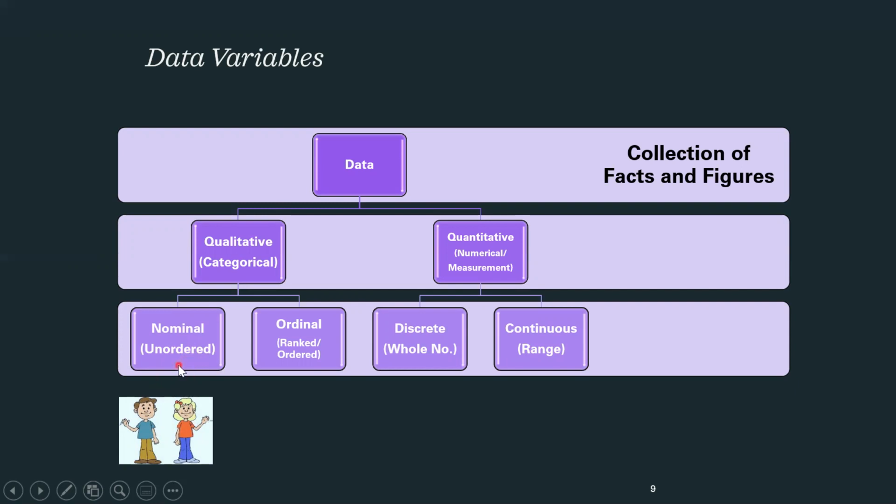Another example is blood groups. Blood groups of A, B, and O. These are all blood groups, and there is no superiority between the blood groups of O and A or B. Another example is, let's suppose, the color of eyes. The color of eyes, blue, black, brown, etc. Again there is no superiority and inferiority in the color of eyes. So these are also a kind of nominal variable.